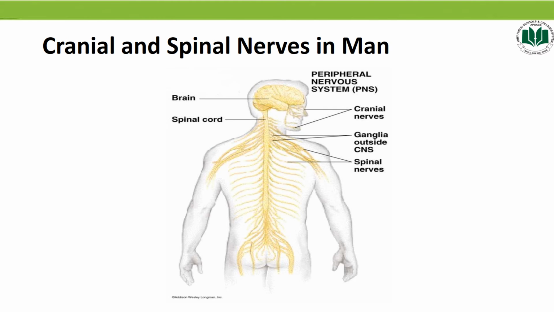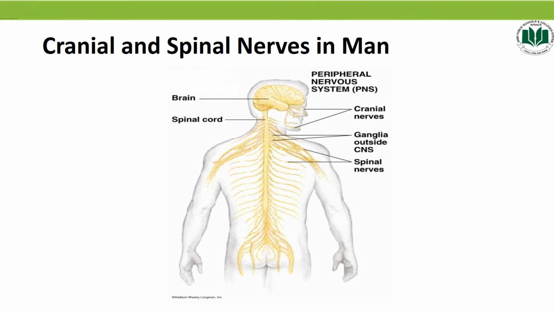Now, cranial and spinal nerves in man. The peripheral nervous system includes cranial nerves, which arise from the brain, and the spinal nerves, which arise from the spinal cord. There are 12 pairs of cranial nerves, as you can see in the diagram, and 31 pairs of spinal nerves that originate from the spinal cord. Among the cranial nerves, some are sensory nerves, some are motor nerves, and others are mixed nerves. The cranial nerves are largely concerned with the head, neck and facial regions of the body.